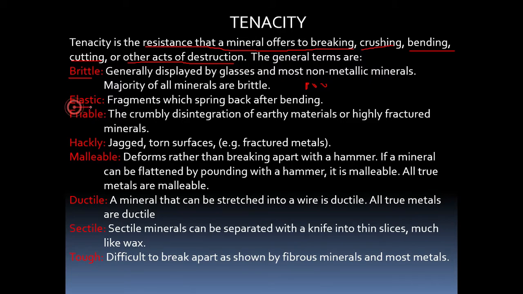Next one is elastic. Elastic means when you apply pressure from both sides and pull apart, it will stretch, but when you release the pressure, it comes back to its original position. So this is nothing but an elastic mineral.